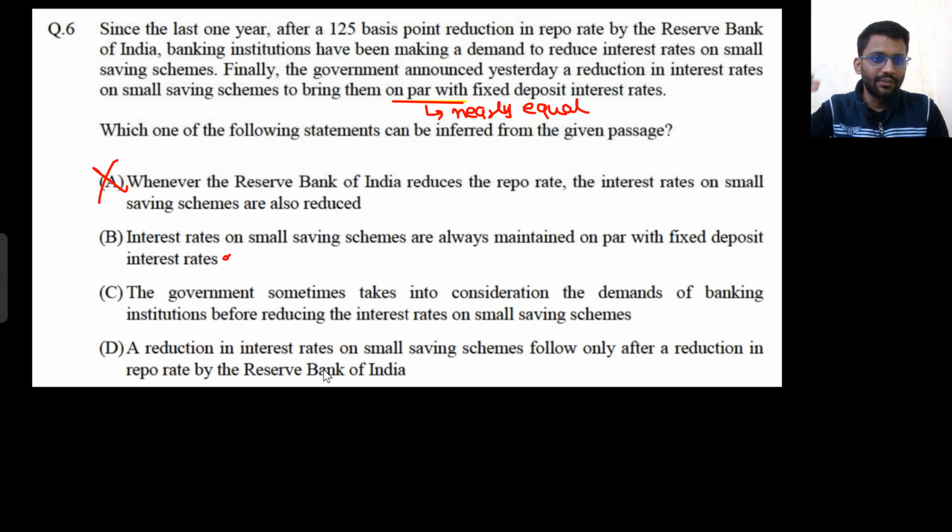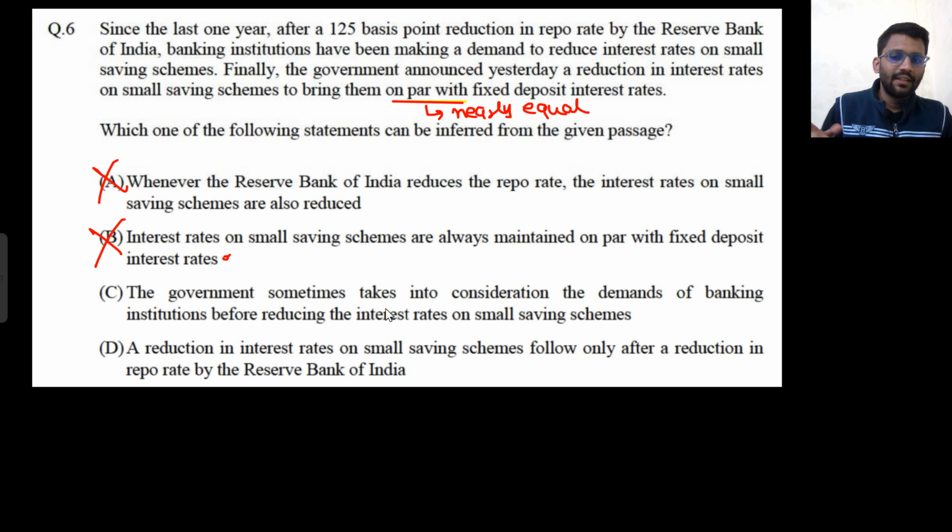The repo rate was reduced, so the banking institute wanted to reduce the interest rate on small saving schemes, and that's why now the interest rate on small saving schemes is equal to the fixed deposit interest rate. It is not always maintained. Okay, it was demanded, that's why it is maintained. So this is also wrong.